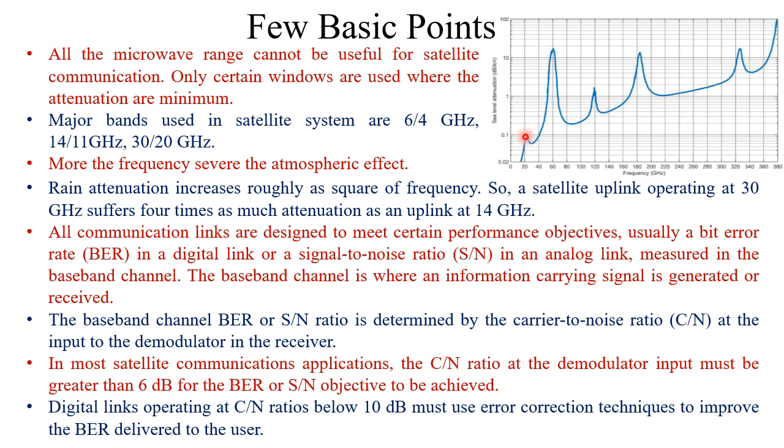Here we have some high attenuation, then we have some dip, then again near 60 gigahertz we have very high attenuation. After that there is a dip or valley region. So these regions where the attenuations are lower are actually useful for satellite communication.